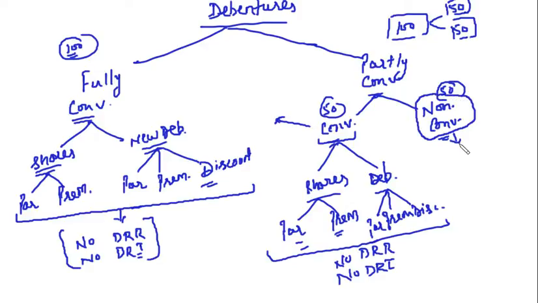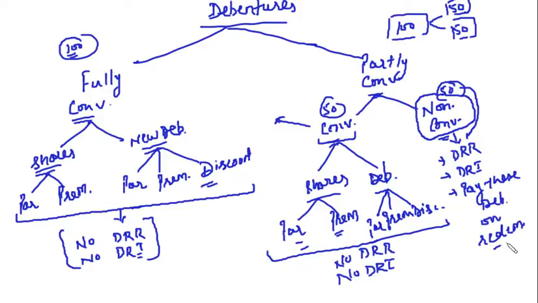Now, what about this non-convertible part? On this non-convertible part, on this 50 rupees, you will create DRR also. You will invest in specified securities also, that is debenture redemption investment, and you will pay off these debentures. You will pay these debentures on redemption, right? So this is the whole chart when we talk of redemption of debentures by conversion.